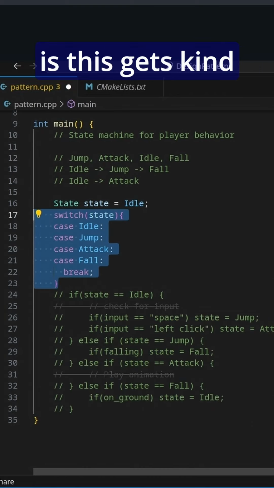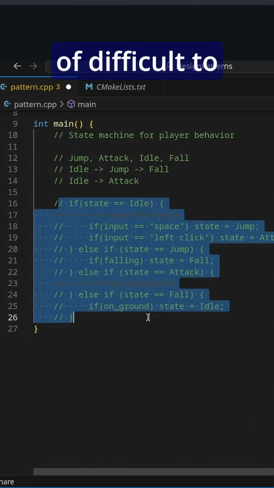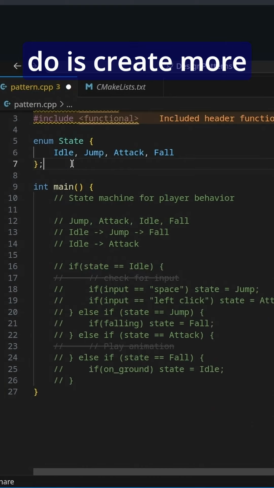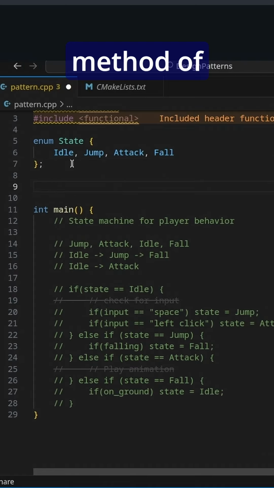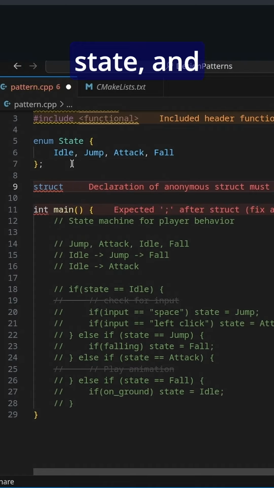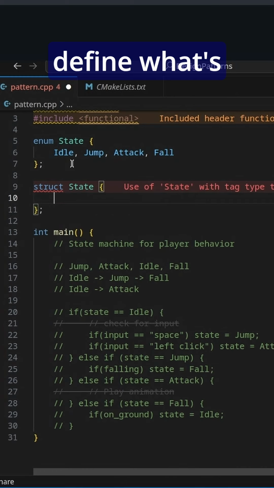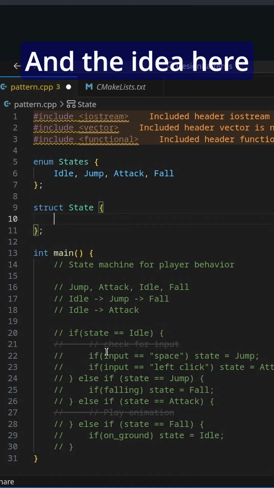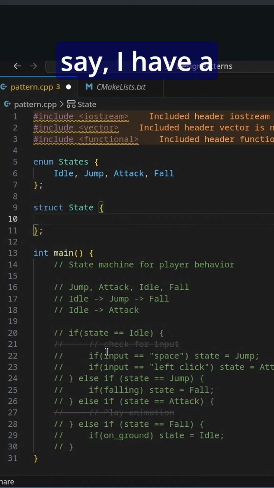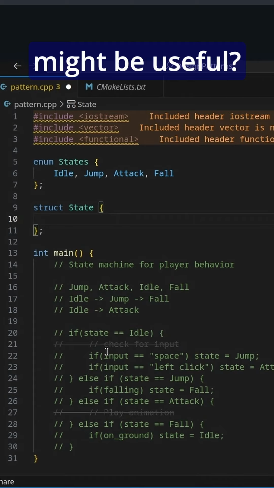The other problem is this gets kind of difficult to work with. So what we often do is create more of a structured method of these states. So we're going to go struct state, and we're going to define what's called an interface. And the idea here is we're going to say, I have a couple of functions that can exist. So what functions might be useful?